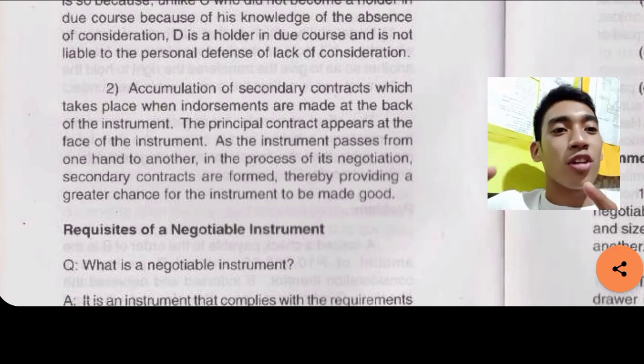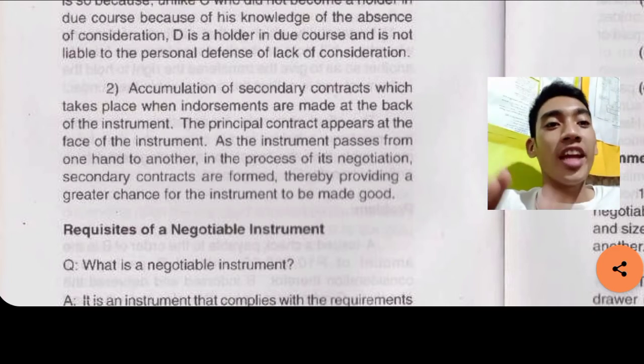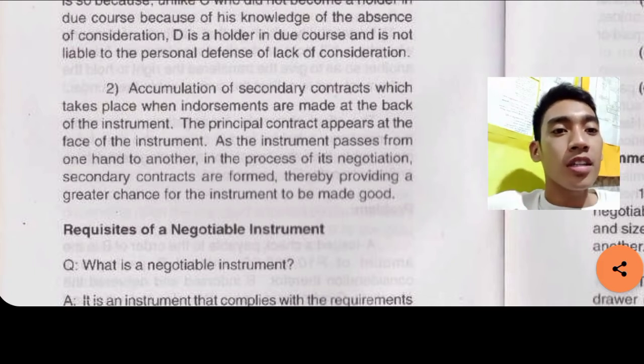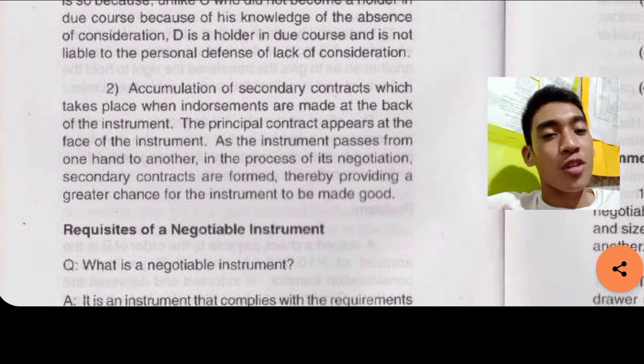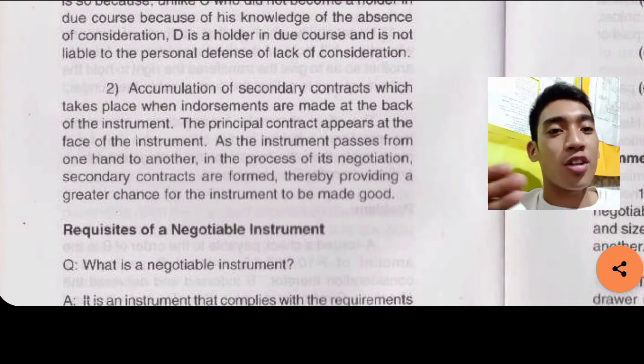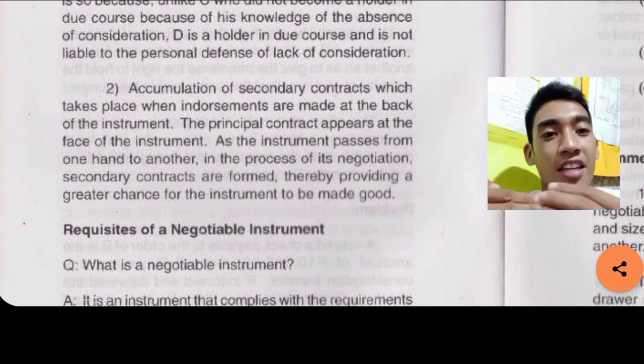Accumulation of secondary contracts takes place when endorsements are made at the back of the instrument. The principal contract appears at the face of the instrument. As the instrument passes from one hand to another in the process of negotiation, secondary contracts are being formed, thereby providing a greater chance for the instrument to be made good.